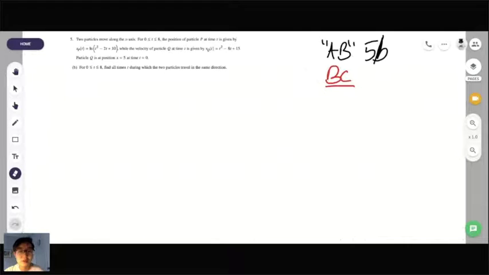Cool. So it says for 0 less than or equal to t less than or equal to 8, find all times t during which the two particles travel in the same direction.